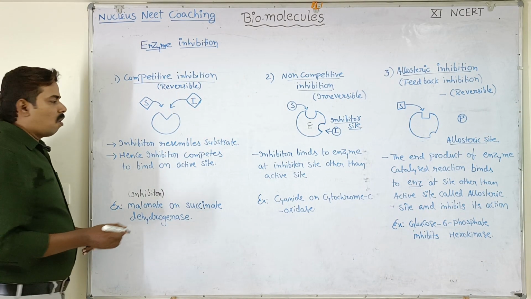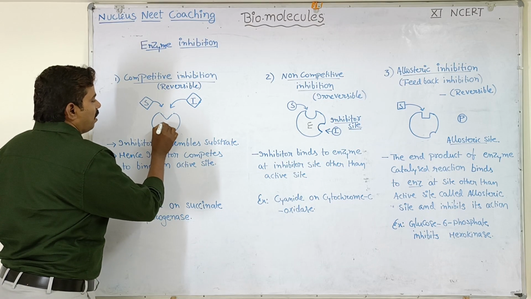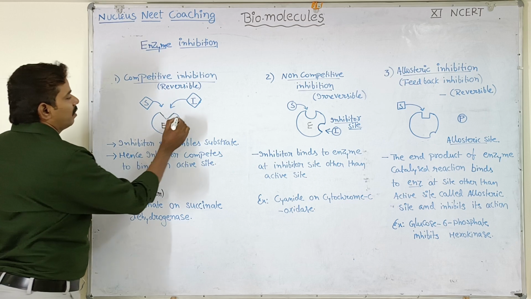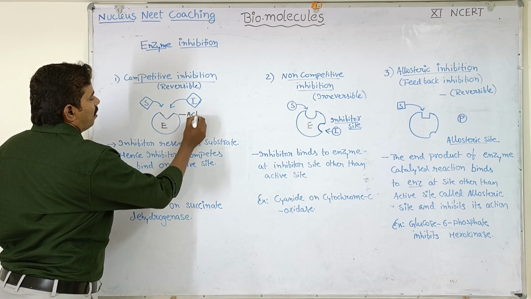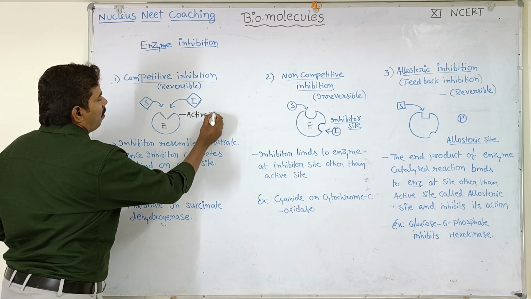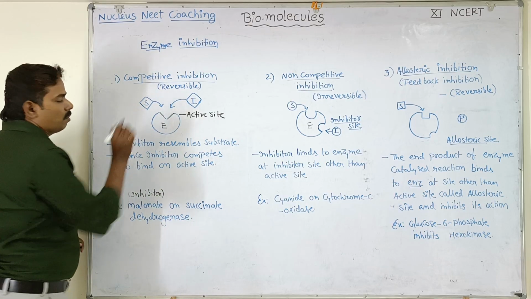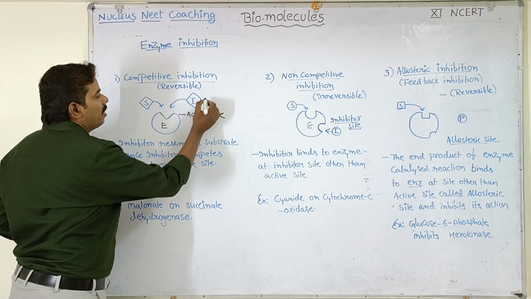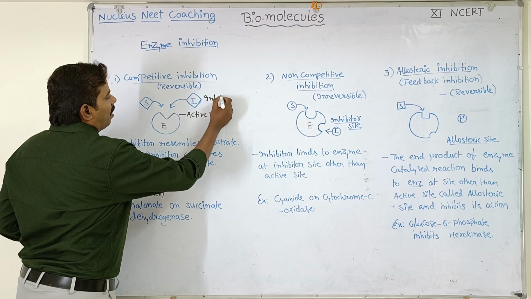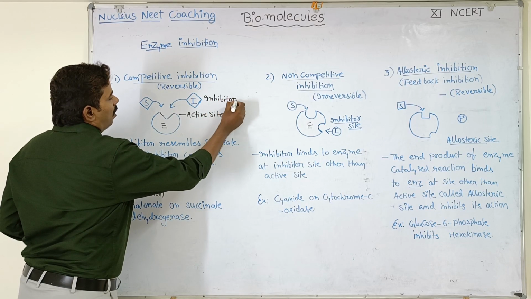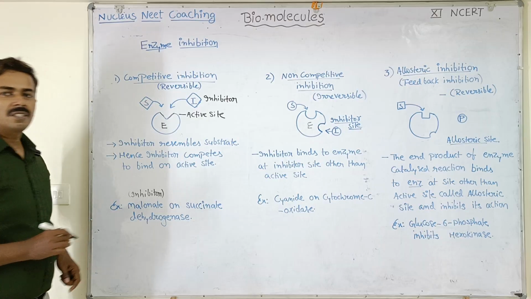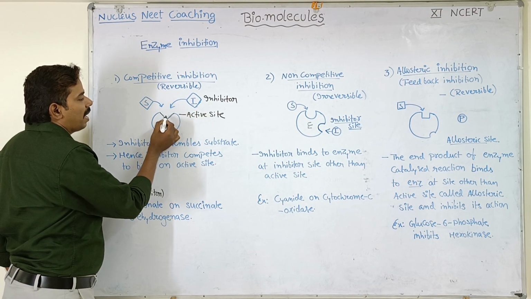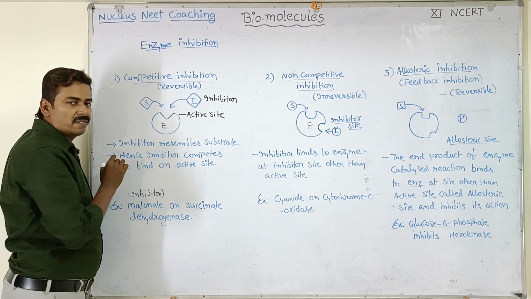So look here, in competitive inhibition, this is an enzyme. The enzyme has an active site. This is the active site. The active site allows the binding of the substrate molecule. Okay, but look here, there is another molecule called inhibitor I. The inhibitor molecule resembles the substrate in its structure. So because of the resemblance, the inhibitor will compete with the substrate molecule for the active site.